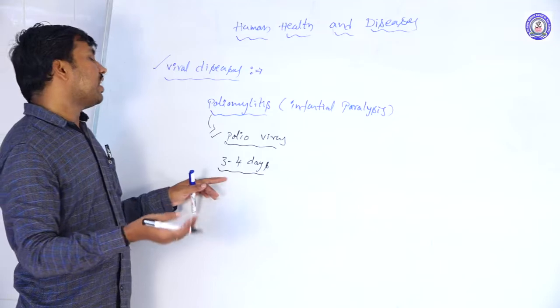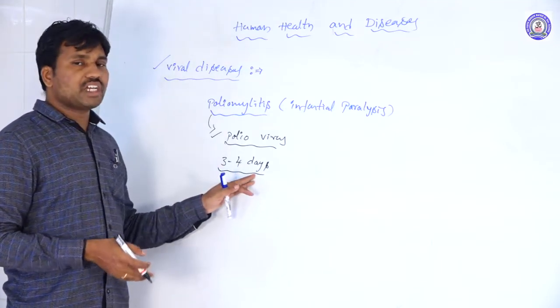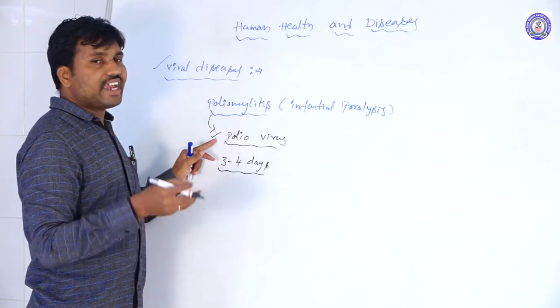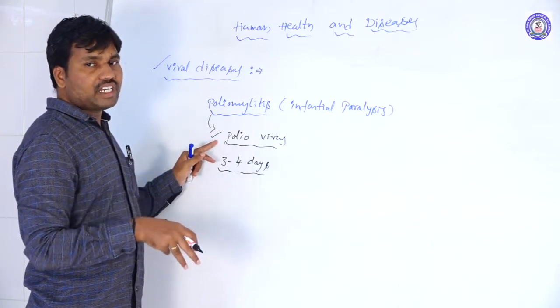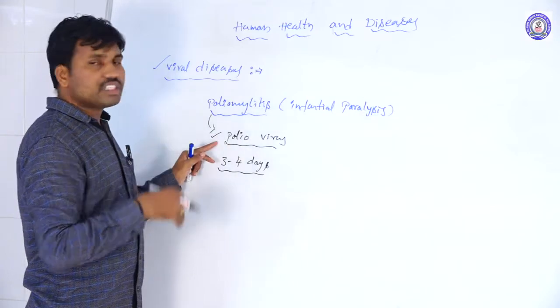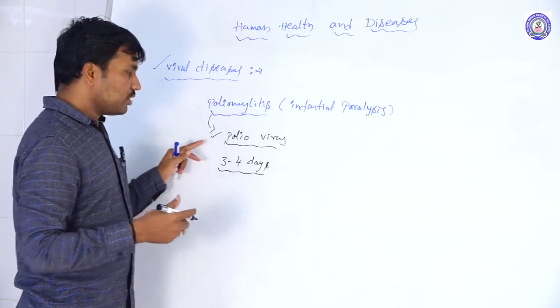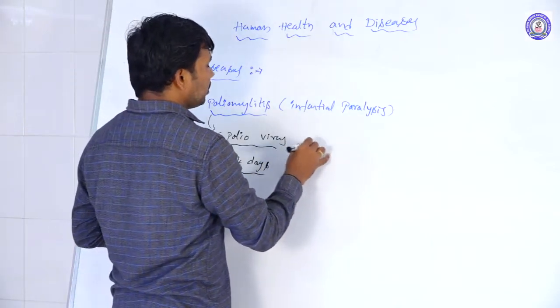After that, the virus enters the bloodstream and reaches the nervous system, where it degrades the neurons.